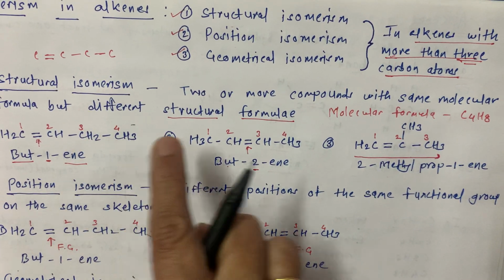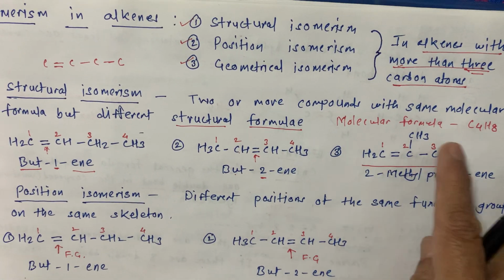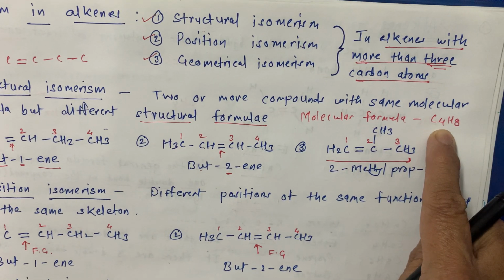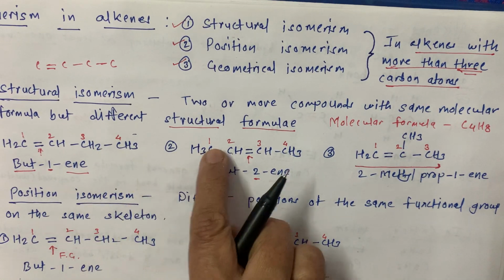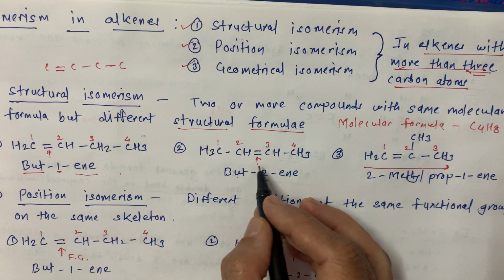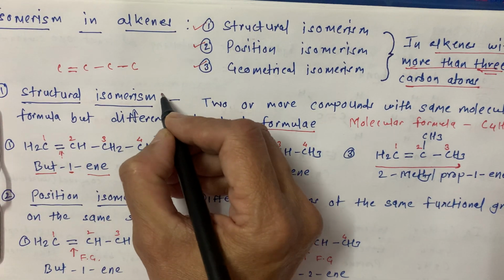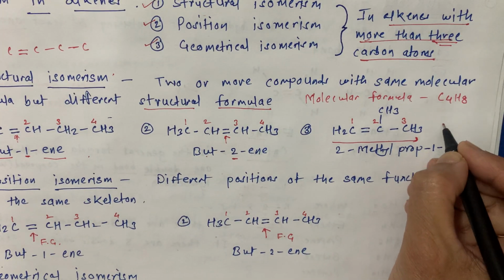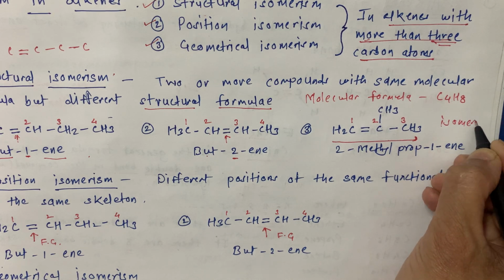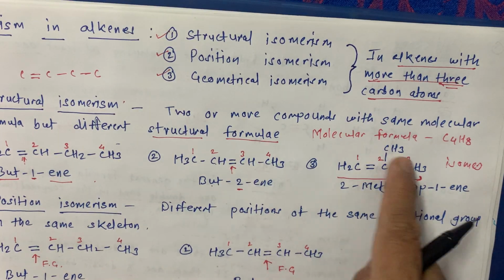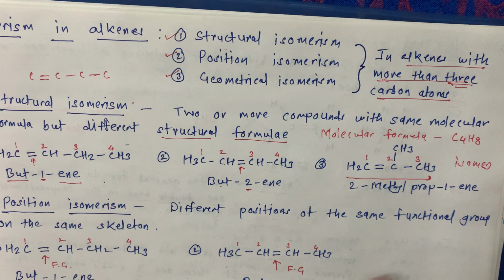See now, all these 3 different structures mean what? The molecular formula is the same, C4H8, but 3 different structures. So these 3 are structural isomers of each other, and the phenomenon is known as structural isomerism.